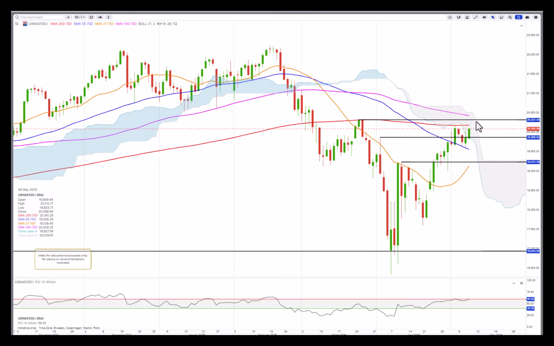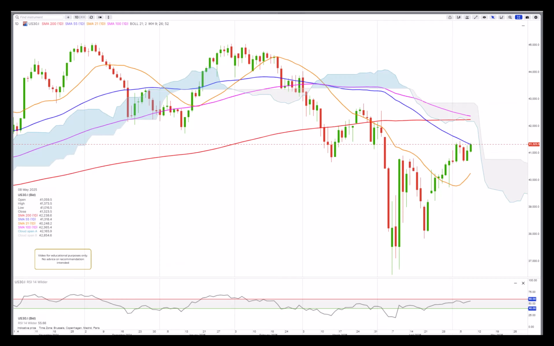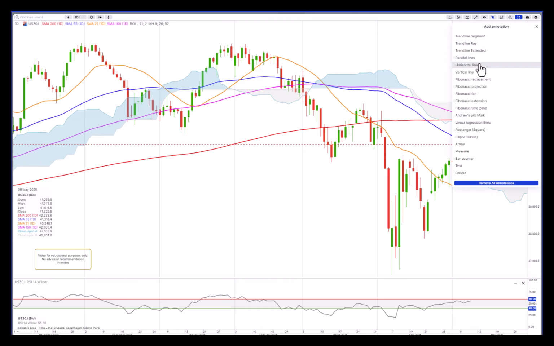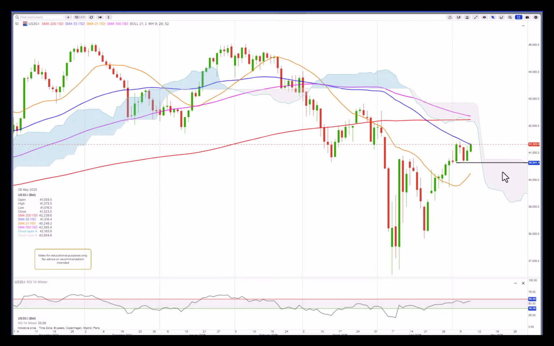So we could see maybe a test of 20,320 resistance. The Dow Jones, let's see, pre-market here also about 0.5% higher. Could it push higher towards 42,000? But if it starts sliding below the levels seen a few days ago, it seems like there's some support here at 40,640, but it could push a little bit higher. That will be key here towards the end of the week to follow.